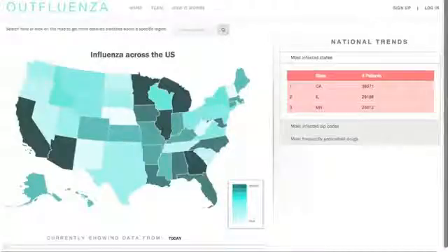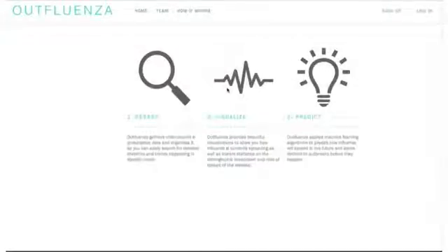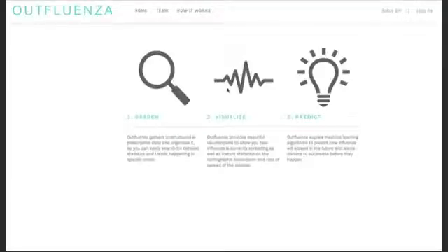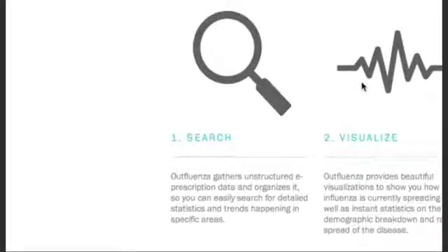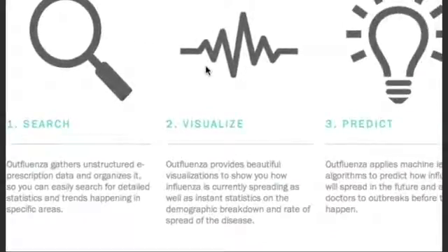This brings us to our intuitively designed and engineered homepage. For new users, we have created an additional page where they can go to understand the different features that Outfluenza has to offer. These features being search, visualize, and predict. Outfluenza first gathers unstructured e-prescription data from the SureScripts network and organizes it for you so you can easily search for detailed statistics and trends. Outfluenza then provides beautiful visualizations to show you how the influenza is spreading, as well as instant statistics on the demographic breakdown and rate of spread of the disease.